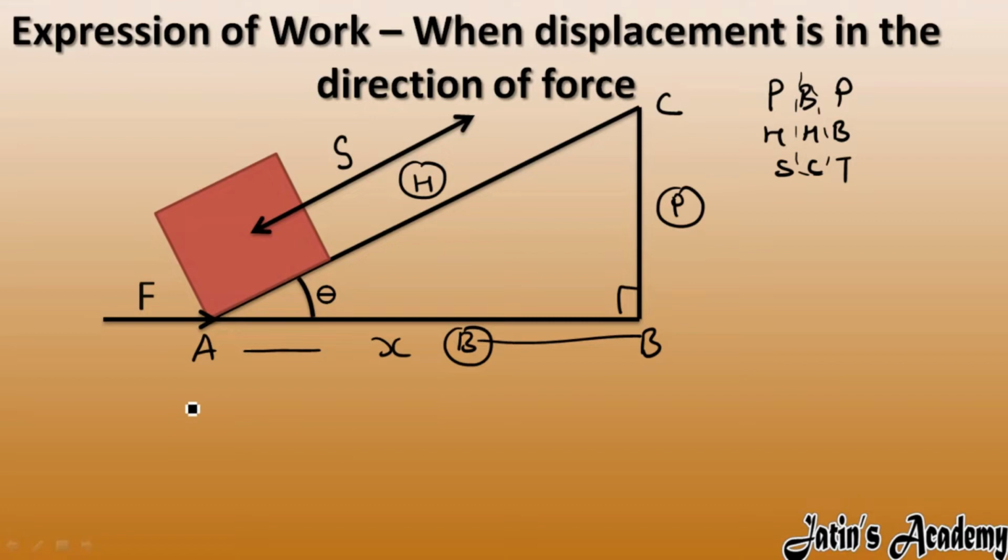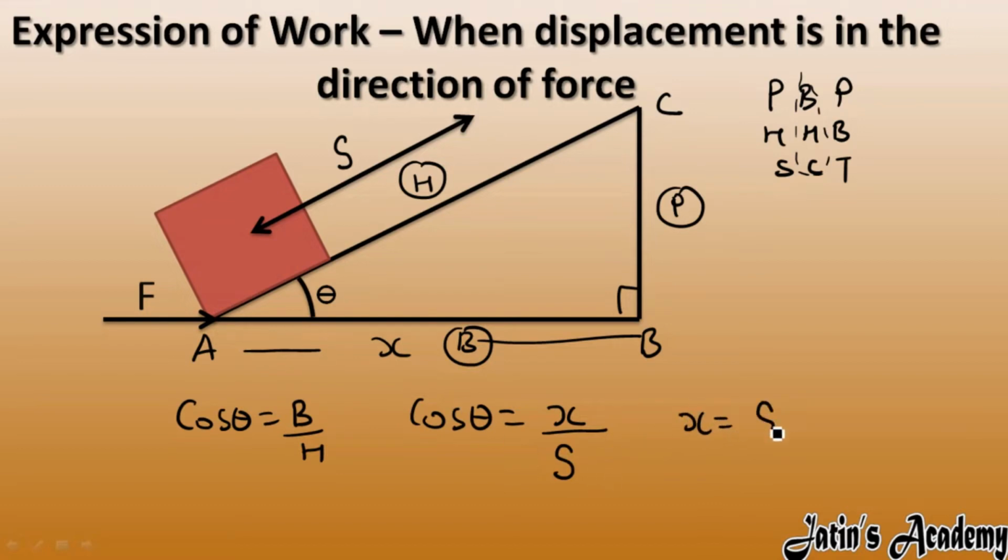So in triangle ABC, cos theta is base upon hypotenuse. Cos theta remains the same. The base value we have is x, and the hypotenuse is the displacement. So we got the x value by cross multiplying as s cos theta.